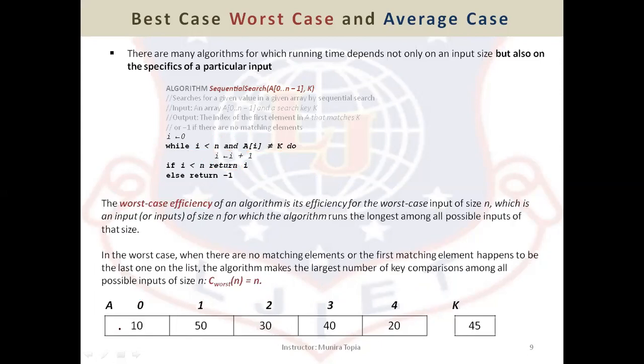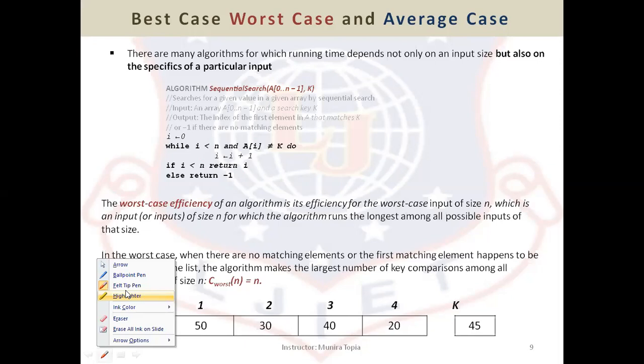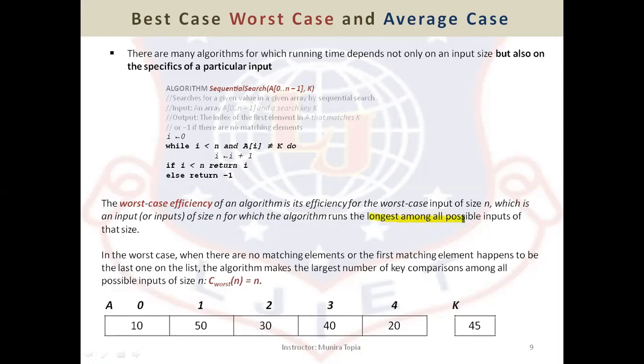So that is your worst case efficiency. Worst case efficiency is nothing but providing an input of such a type so that the algorithm runs the longest amount of its time, the longest among all possible inputs of that type. So the worst case complexity of this particular algorithm is n. That means it is the worst case when the key is not present in the given sequential search.